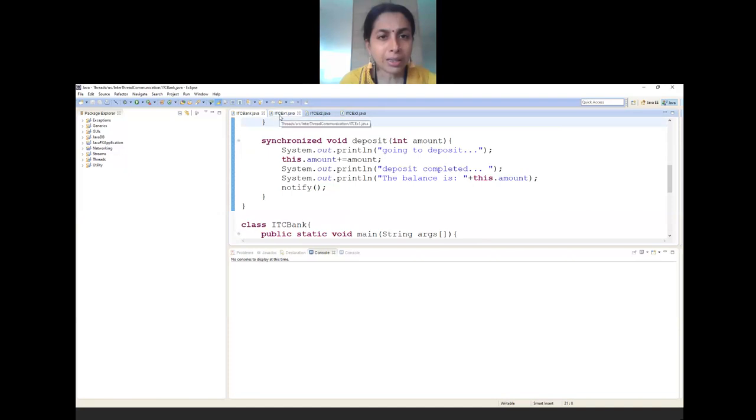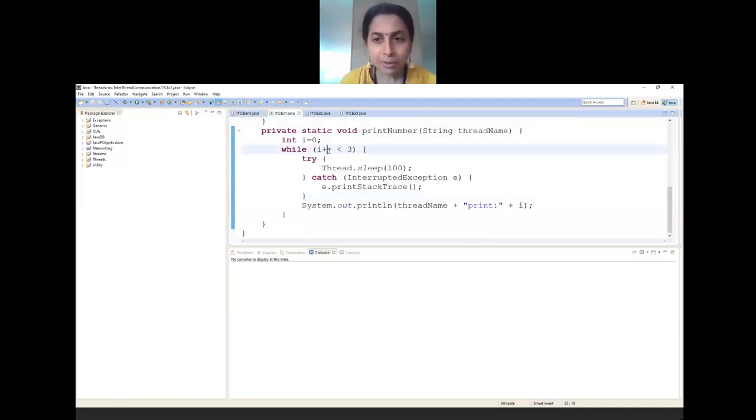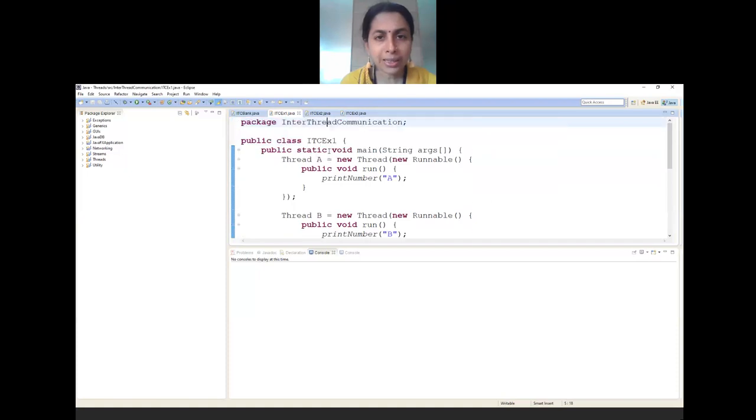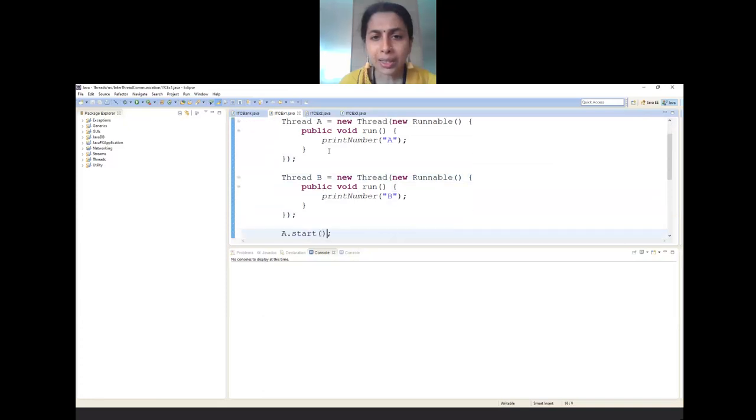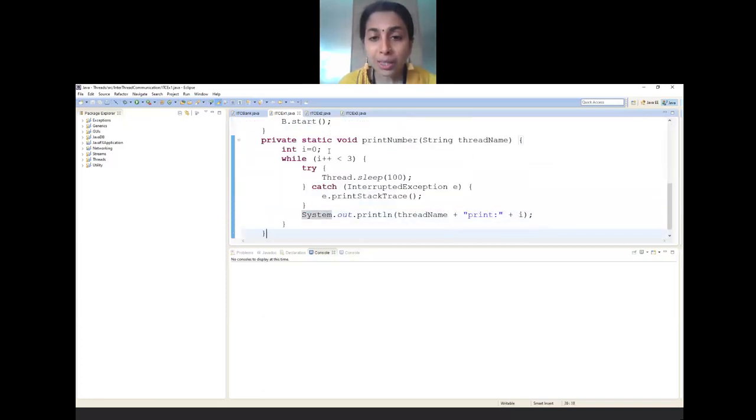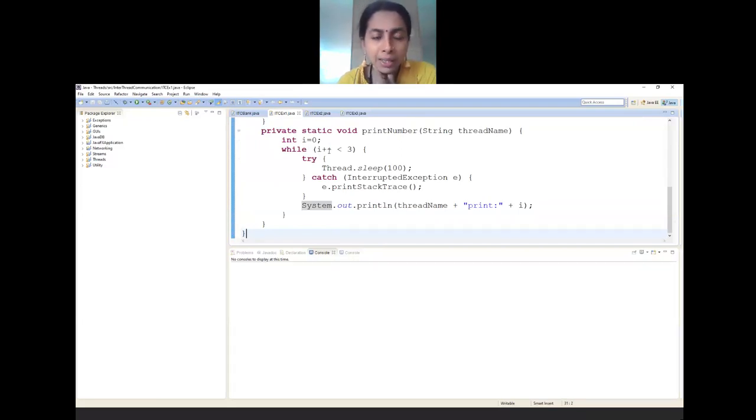The first program that I have written, where I'm creating two threads using the runnable interface. I have created two threads, and there is one more concept called the anonymous thread class. I hope you remember that. I have used the anonymous thread class for creation of the thread, and each thread prints the value of i starting from 0. Per thread there is a sleep of 100. Let me just glance through the program.